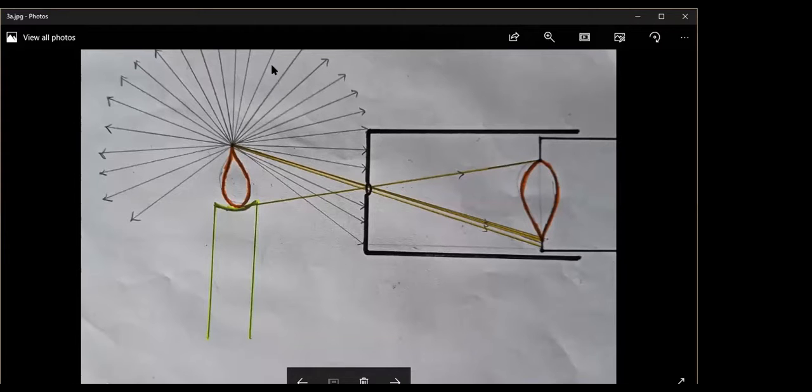Before that, let us launch this poll question. Looking at this image, please have a comment on what is going to happen to the light rays. All these arrows are the light rays that I tried to depict like that. What's going to happen to all the light rays which are moving towards the box? The black line is the wall of your box, the pinhole camera's box. What's going to happen to the rays which are moving towards the box?